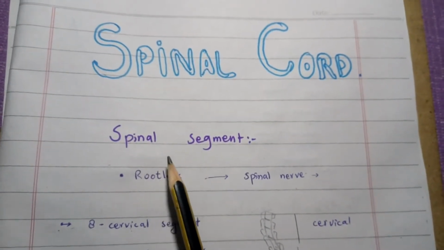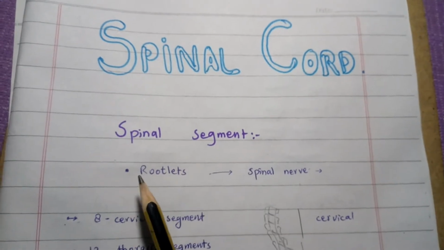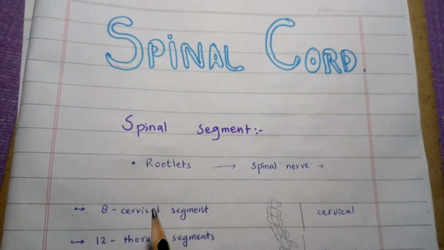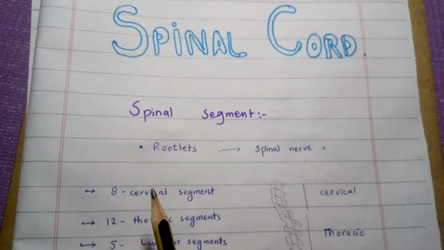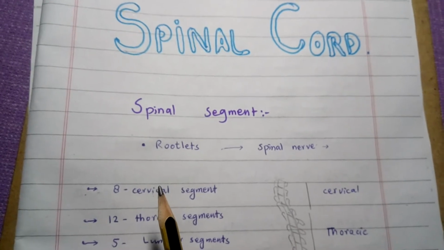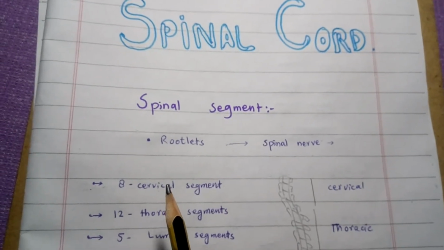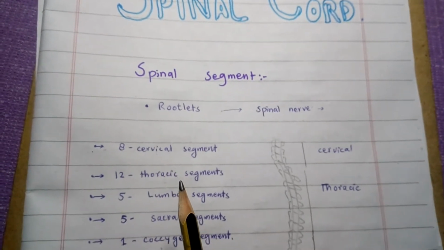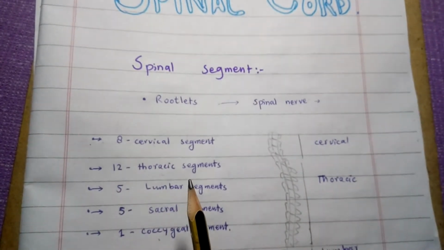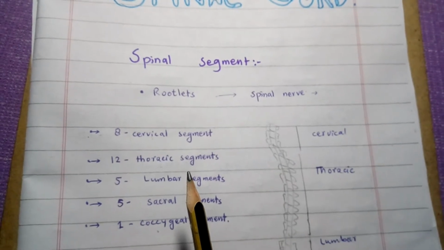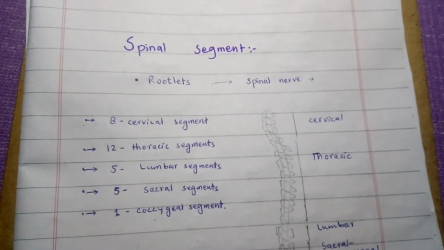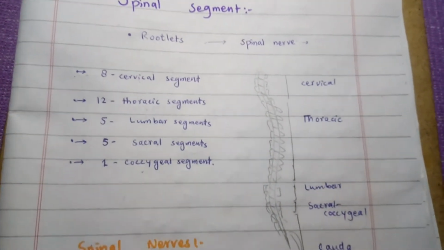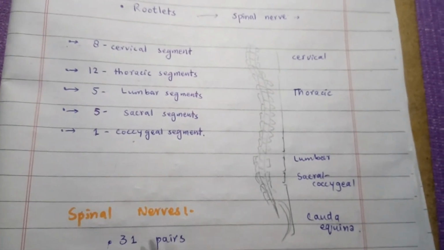The rootlets of the spinal cord giving origin to a single spinal nerve, these rootlets for that spinal nerve constitute the spinal segment for that spinal nerve. In this way, the spinal cord is made up of 31 spinal segments. This you can see in the picture.